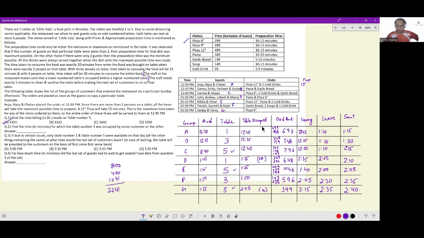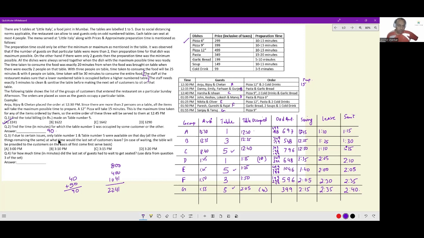See, table number 1 was occupied from 12:30 to 1:10. So group A occupied it for 40 minutes. And then table number 1 was again occupied by group D from 1:15 to 2:05. So 45 plus 5, so 50 minutes. So using both the groups, table number 1 was occupied for 90 minutes. This is done.